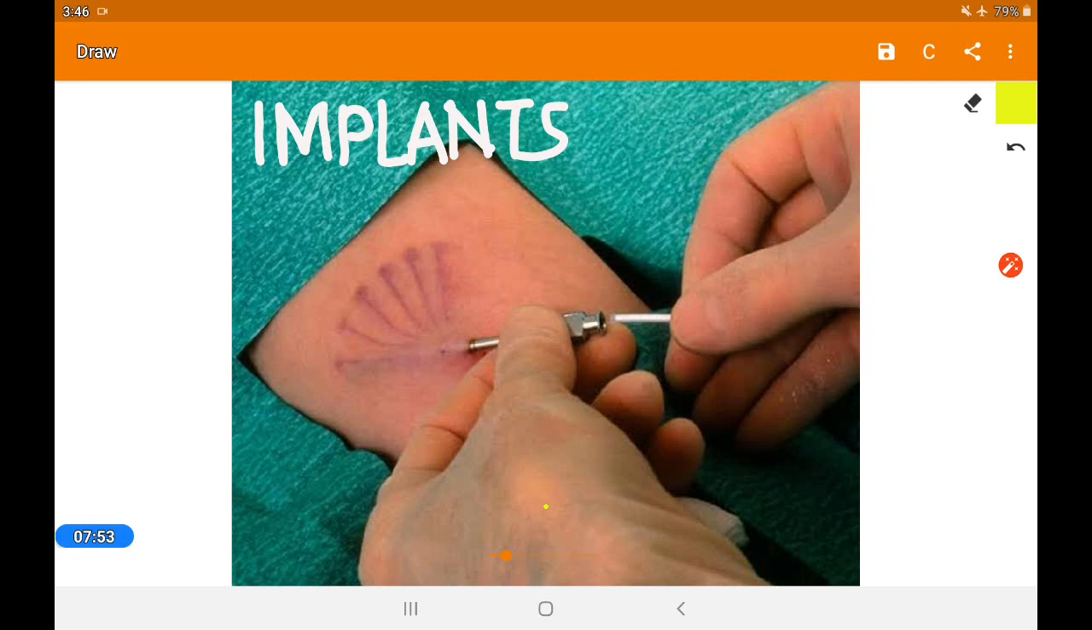Next one is implants. It is a hormone-containing device which is implanted under the skin, and it is for long-term contraception. This is a long stick-like structure. You can see these 1, 2, 3, 4, 5, 6. In your NCERT book also the diagram is there. So the hormone-containing implants are placed inside the upper arm.